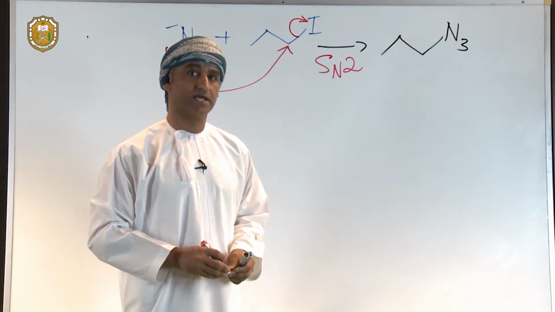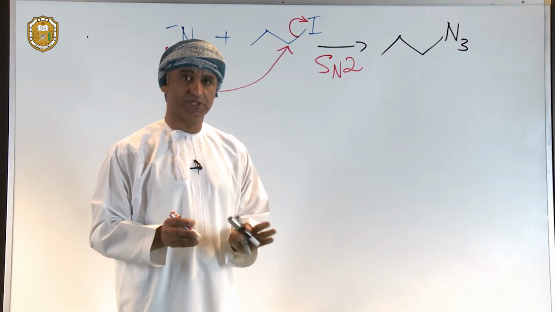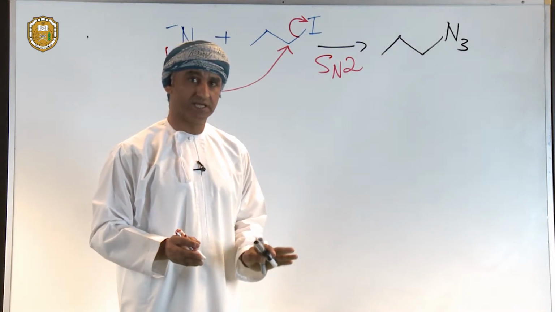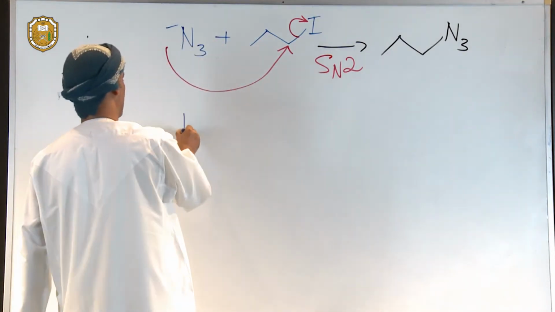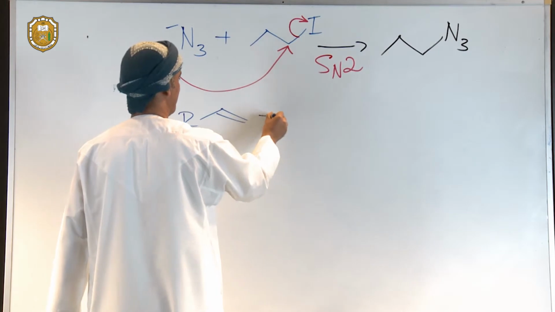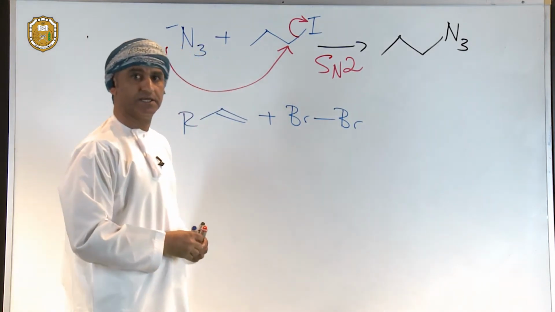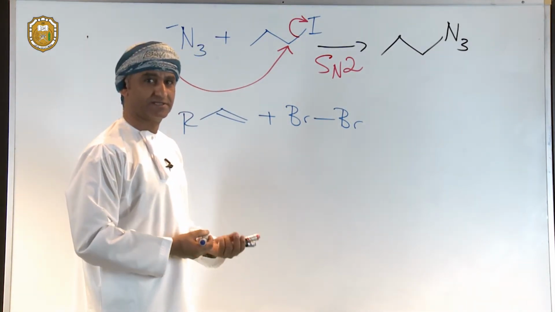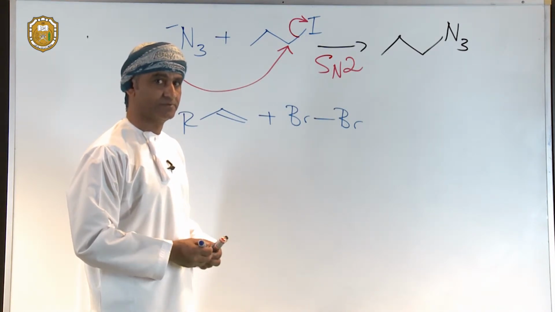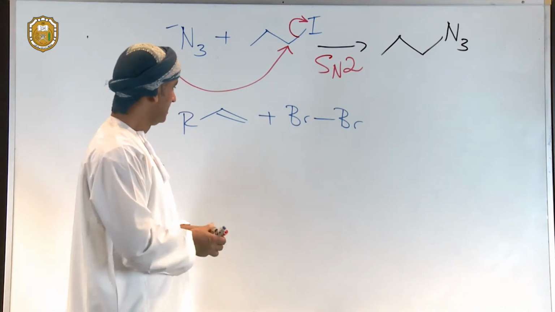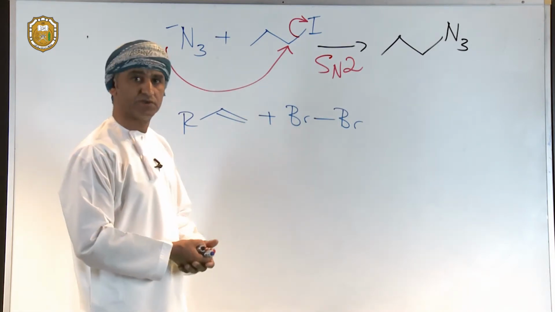But organic reactions may not always be an attraction between charged species or charged intermediates. Let's take, for example, a classical reaction between an alkene in general and bromine. You've seen this reaction in the test for functional groups. This is actually an unsaturation experiment to test for the presence of a carbon-carbon double bond. Now, the alkene is the nucleophile, and it's uncharged, and this electrophile is also uncharged.